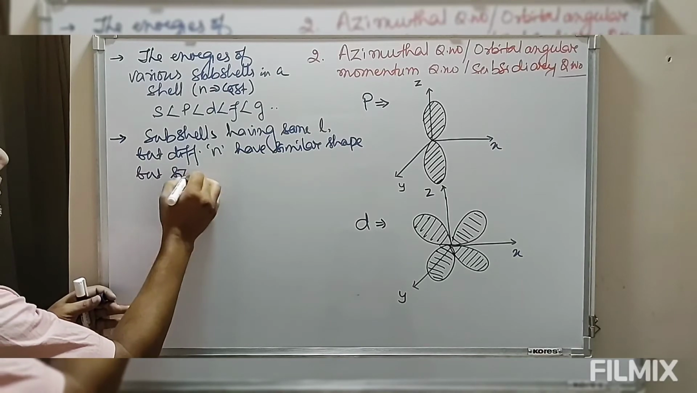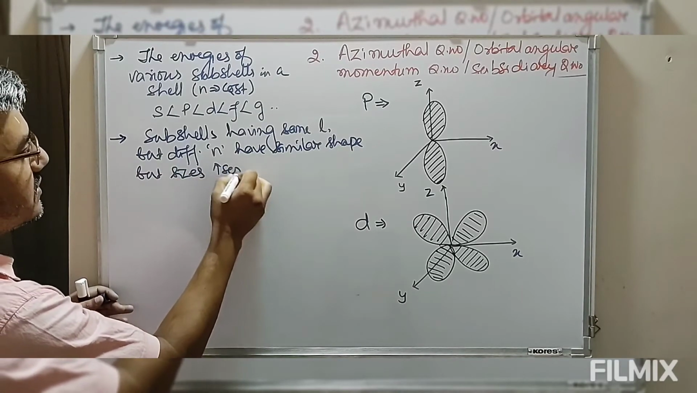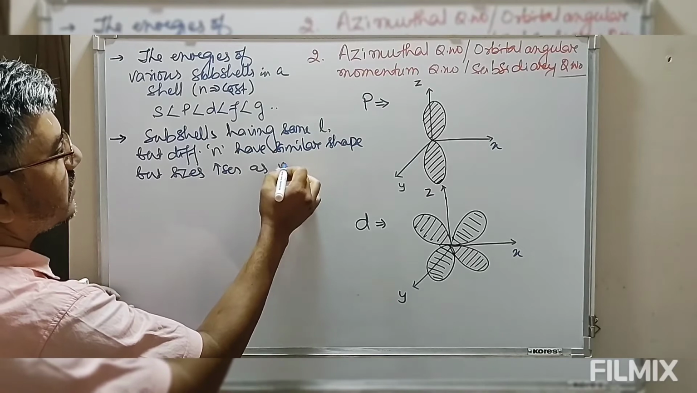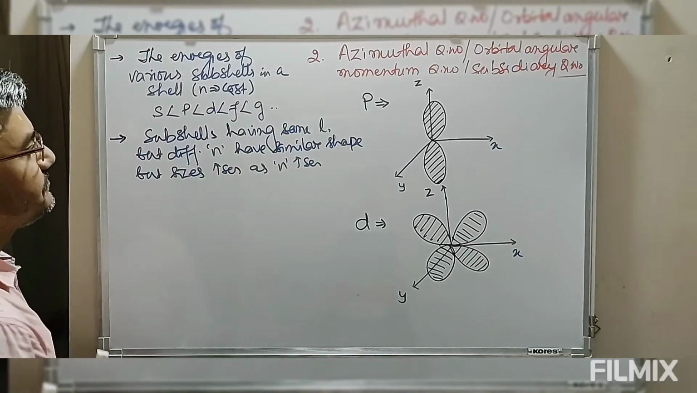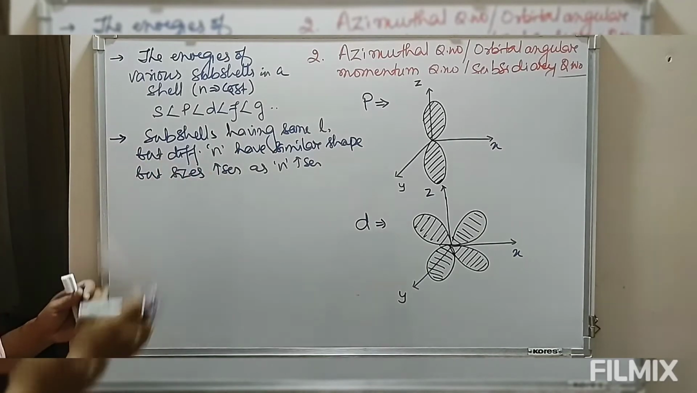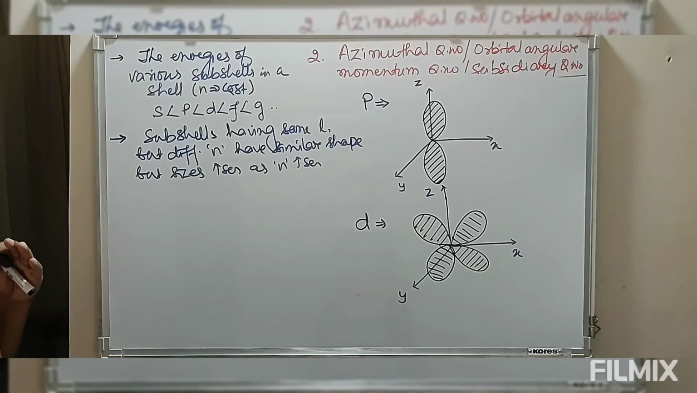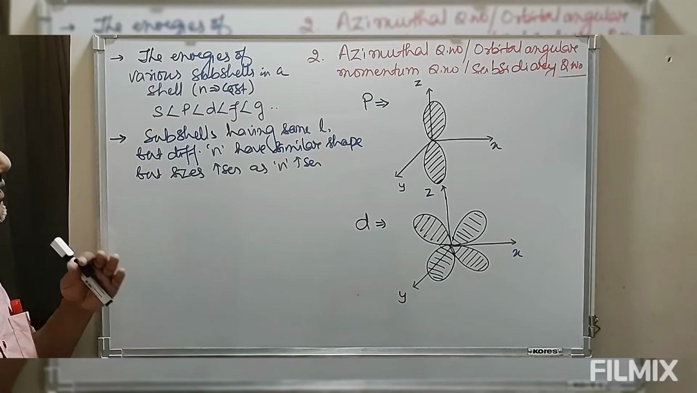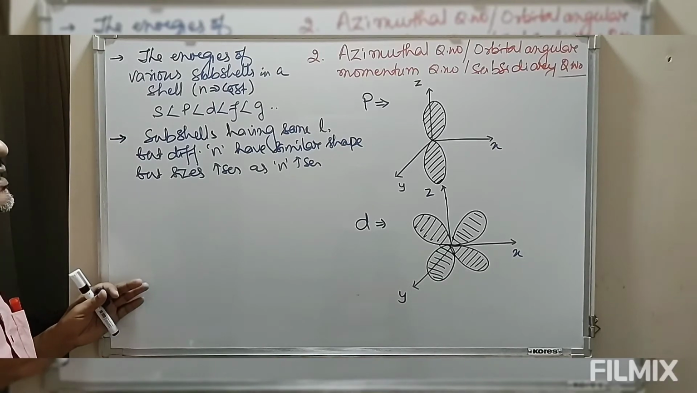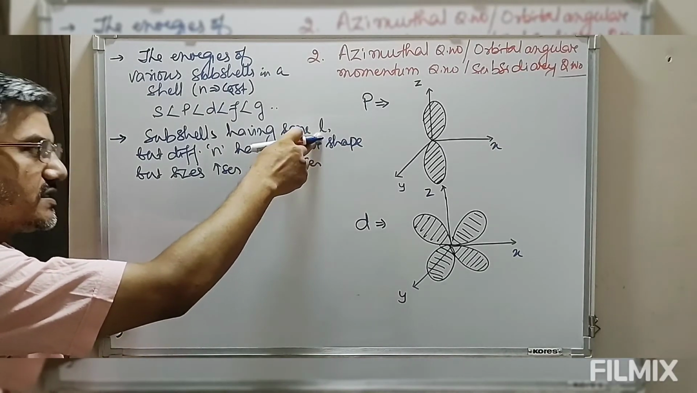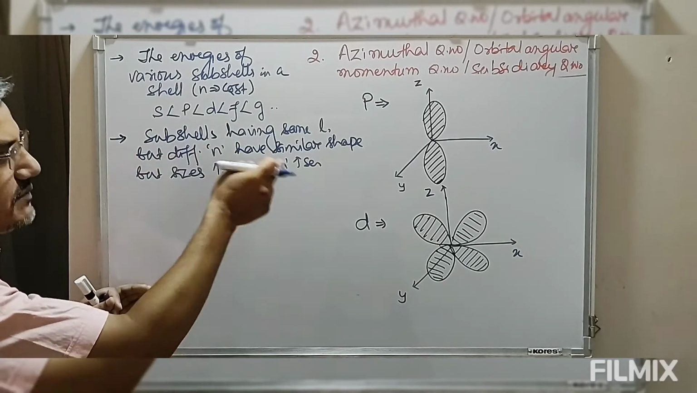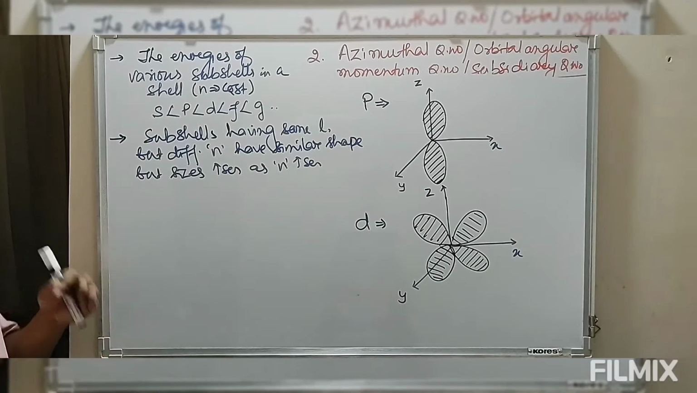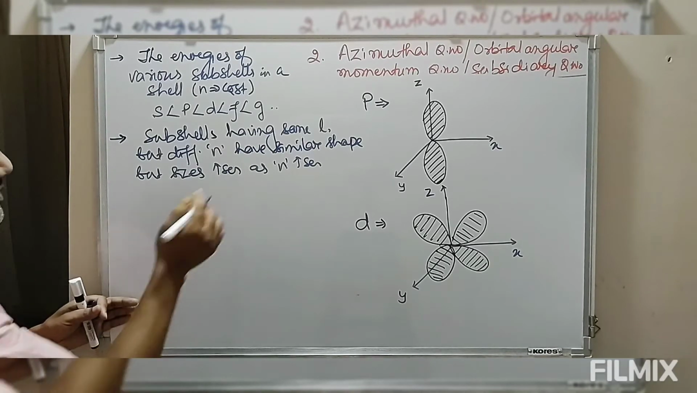But size increases as the value of n increases. So now look at this. We have subshells, that means the value of l is the same but we have different values of n. They will have similar shape but the size of the subshells will increase. Suppose if I say